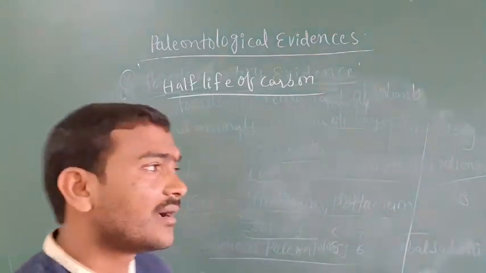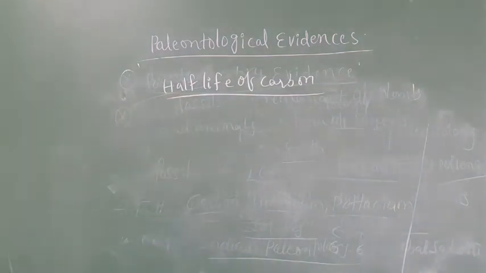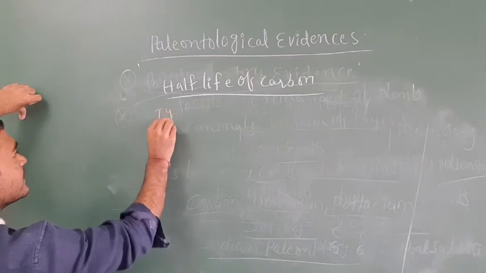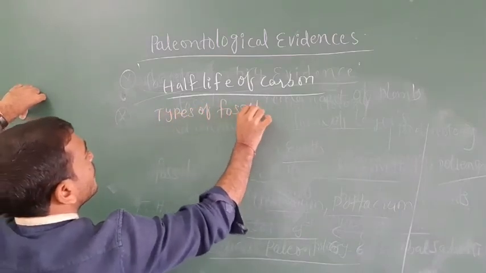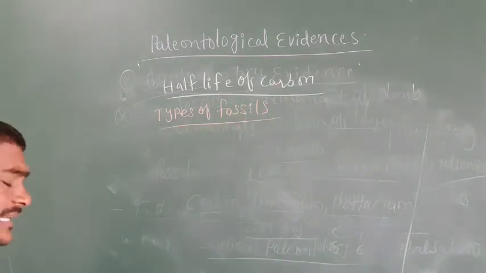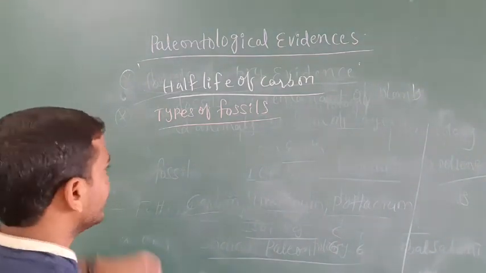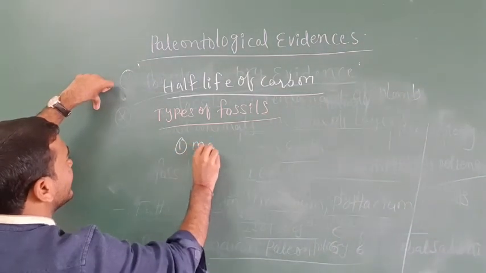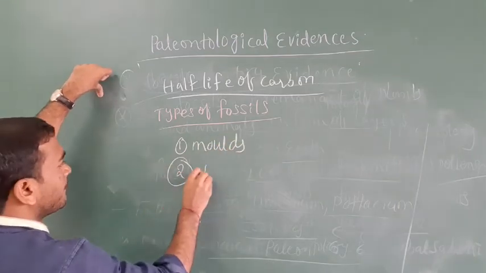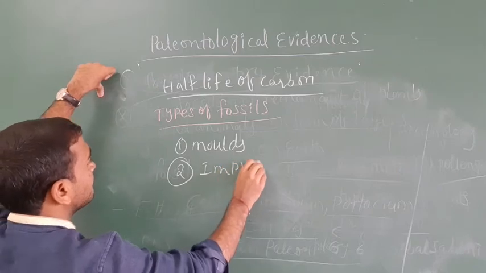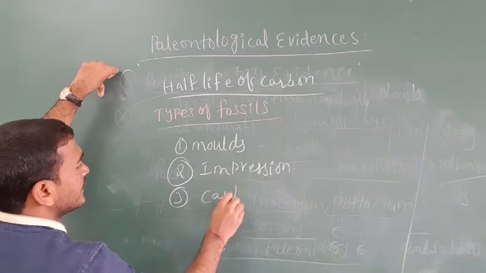The fossils are available in different forms. Next we are going to discuss the types of fossils. What are the different forms? The first one is molds. The second one is impression. The third one is cast.